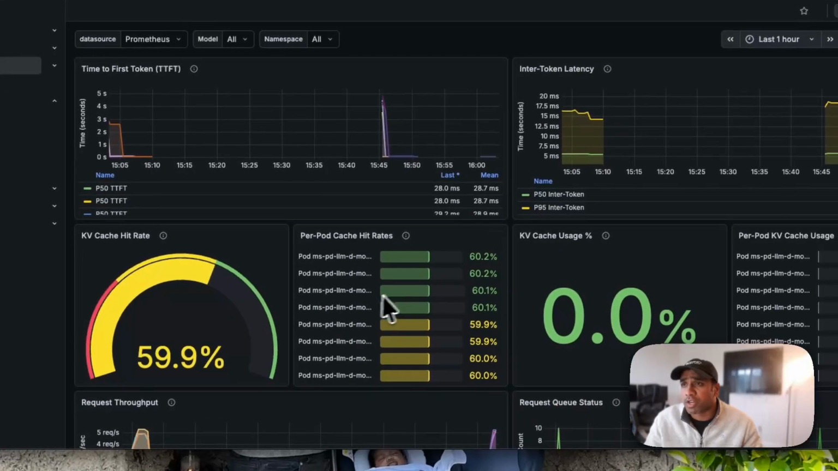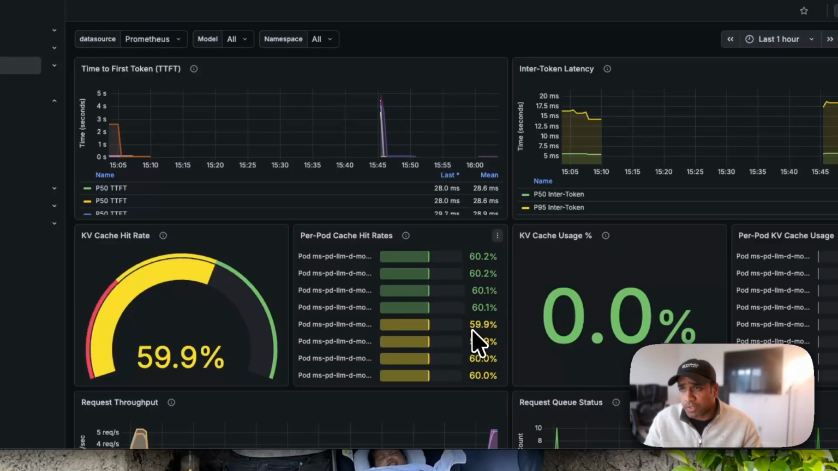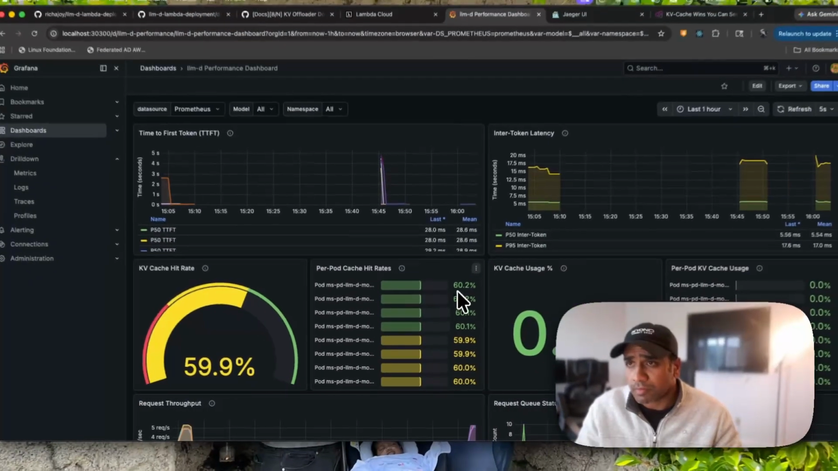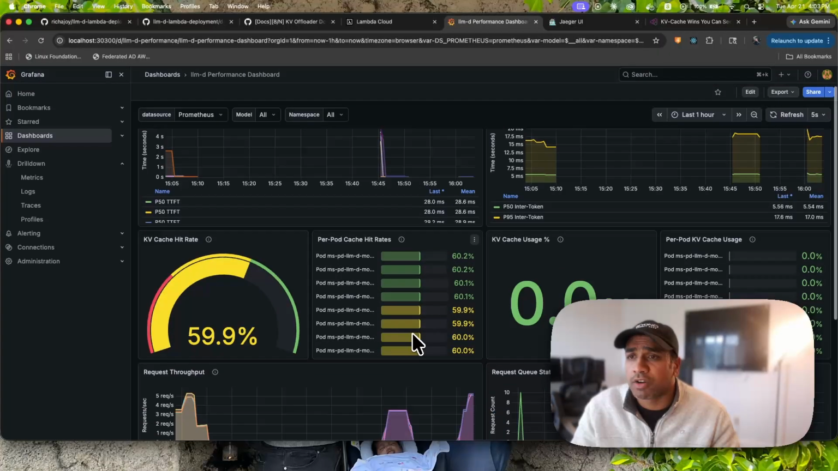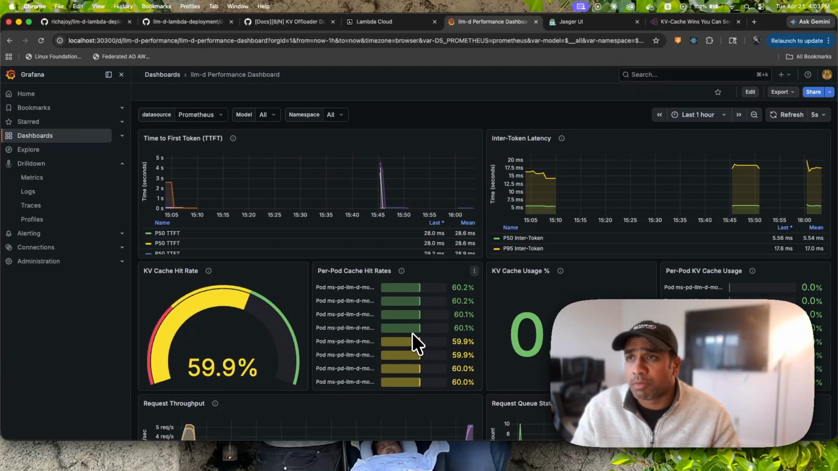I would also like to show the Prometheus metrics here. The Prometheus metrics show how much cache hit rate there is on each pod, and it's mostly equal at this point. These are two different pods that we can see, one in green and one in yellow. One is at 59.9% and the other one is at 60.2% cache hit rate. Which tells us we have a good cache hit rate, equally distributed across the different pods.